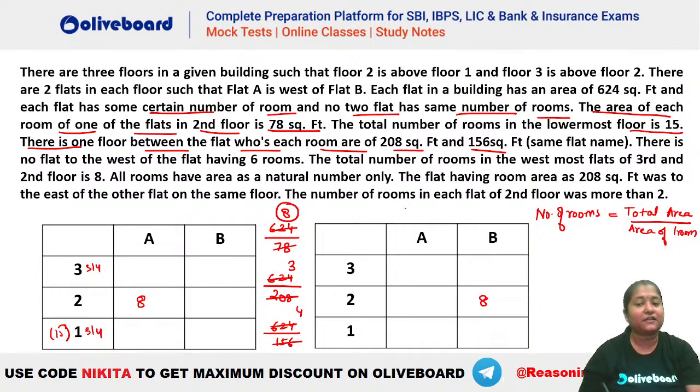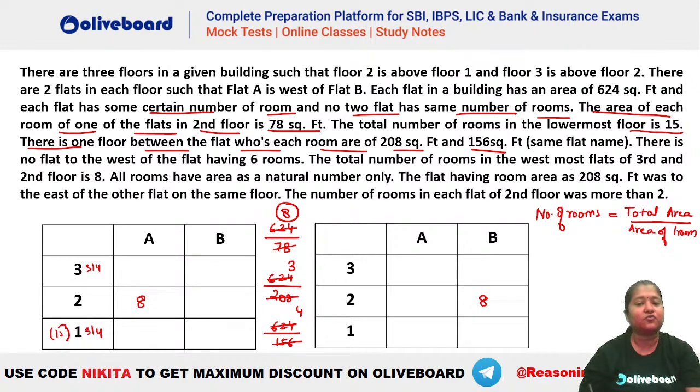Okay. After that, what is given? Let's see. There is no flat to the west of the one having 6 rooms. Okay, there is nothing to the west of the 6 rooms. That means it has to be flat number A. Because if it is flat number B, then we will have some room to the west of it. Okay. So that means it has to be flat number A. So one of the flats A will have 6 rooms in here.